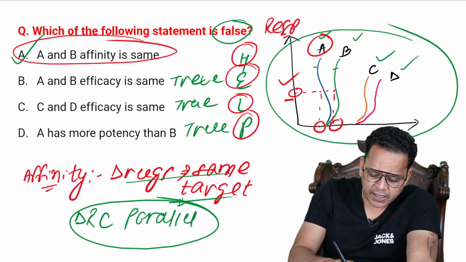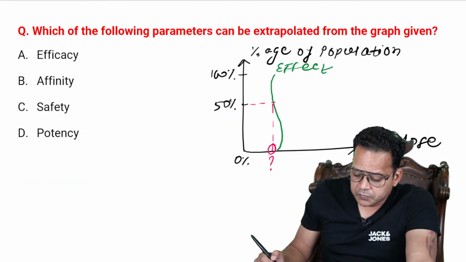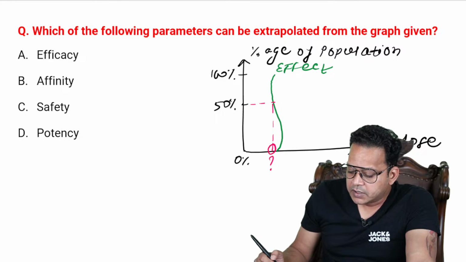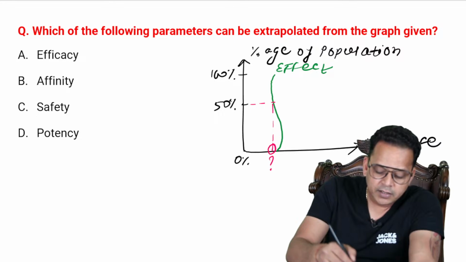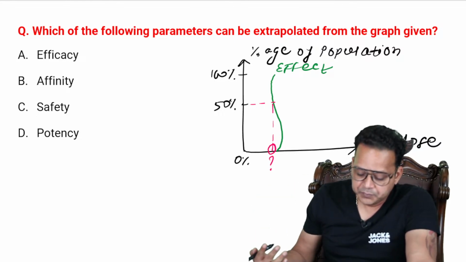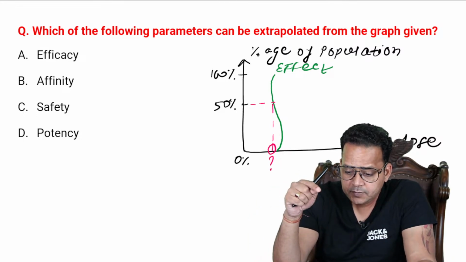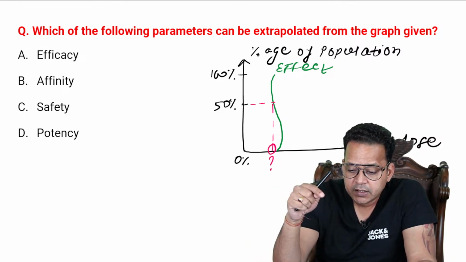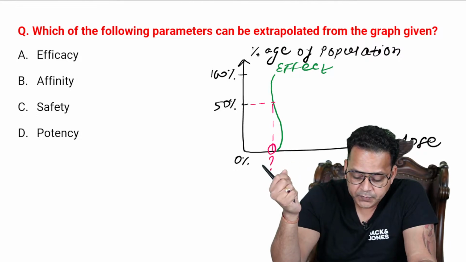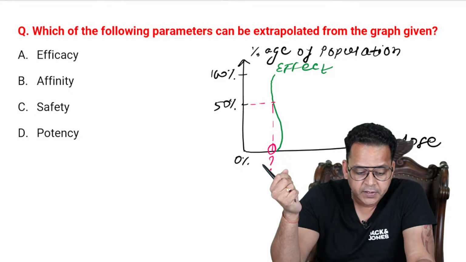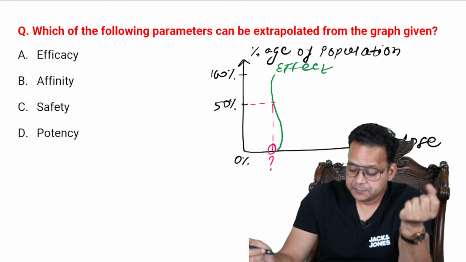Anyways, guys, so this is an evergreen topic where MCQs are asked. All right, which of the following parameters can be extrapolated from the graph given here? So I've given you a graph and I've asked you what can I possibly find out from this graph? Option A, efficacy, option B, affinity, option C, safety, and option D, potency. What do you think, guys? Efficacy, affinity, safety, potency. What is findable from this graph?